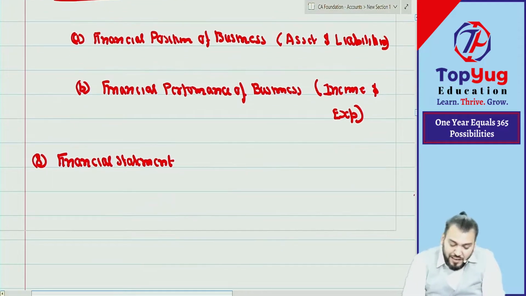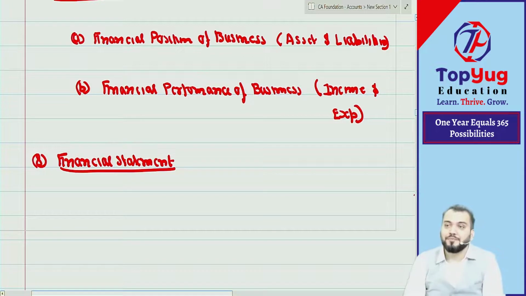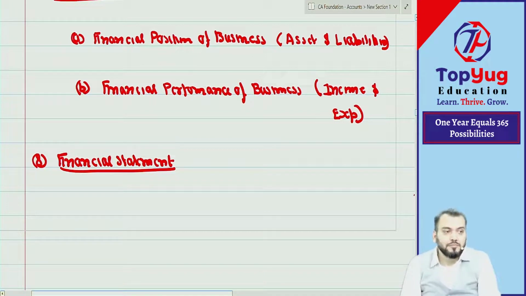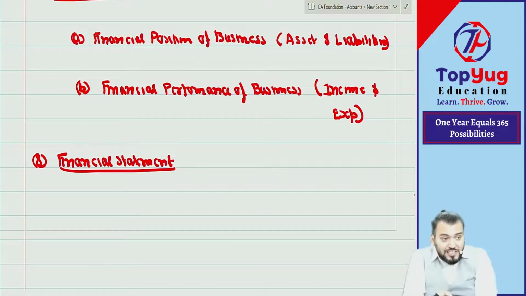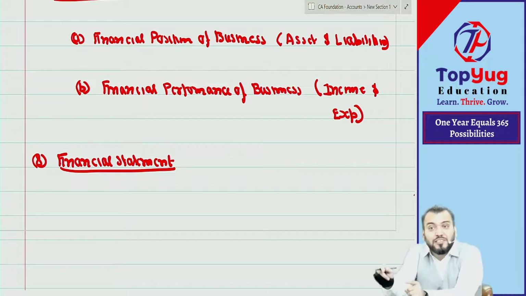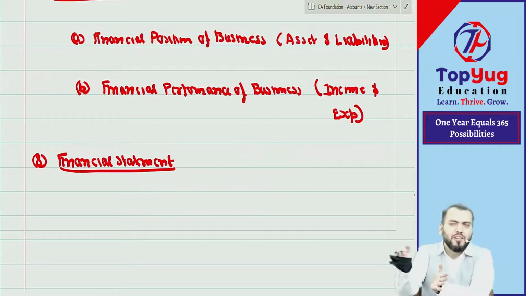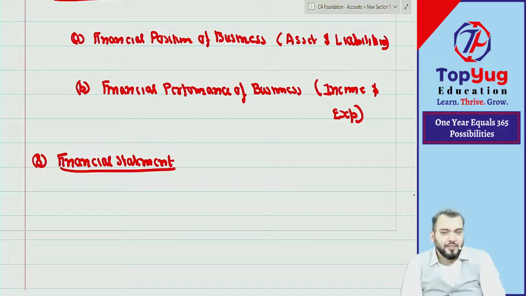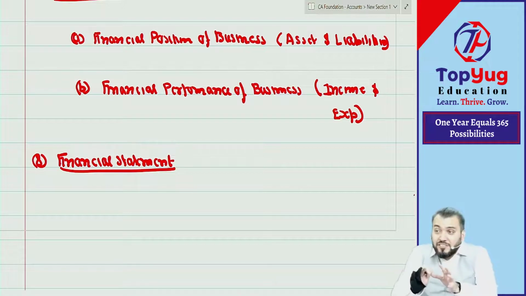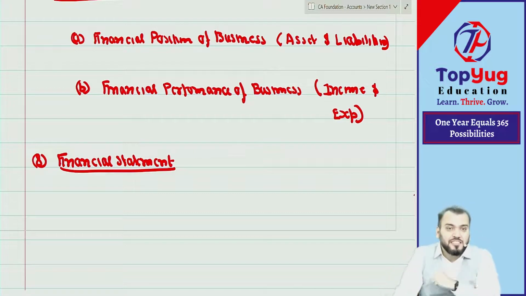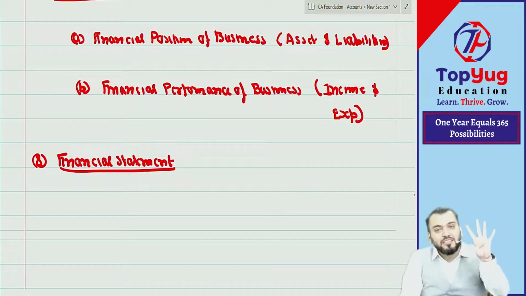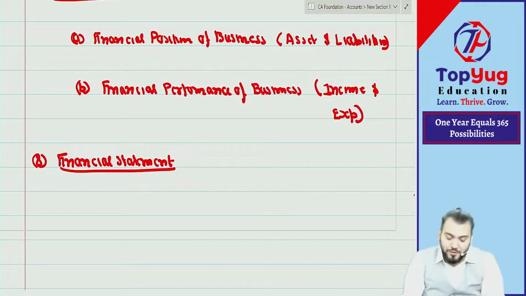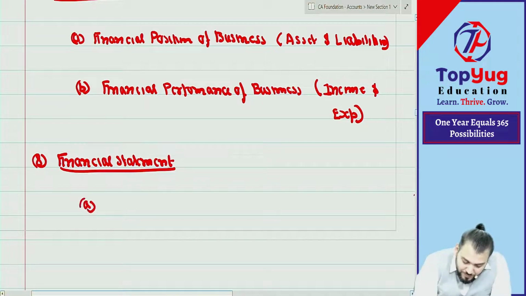In accounting, financial statements include four statements, and the objective is to communicate them to all the users. Business results will be given by way of financial statements. So how many financial statements are there? Four. First is known as what?